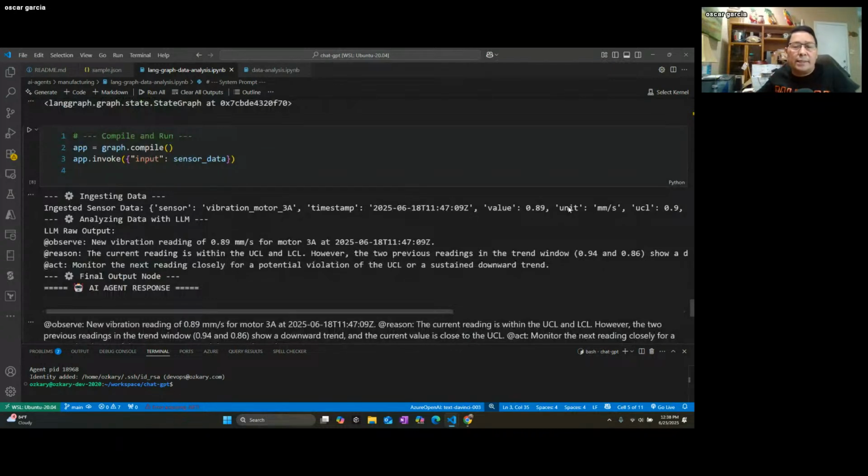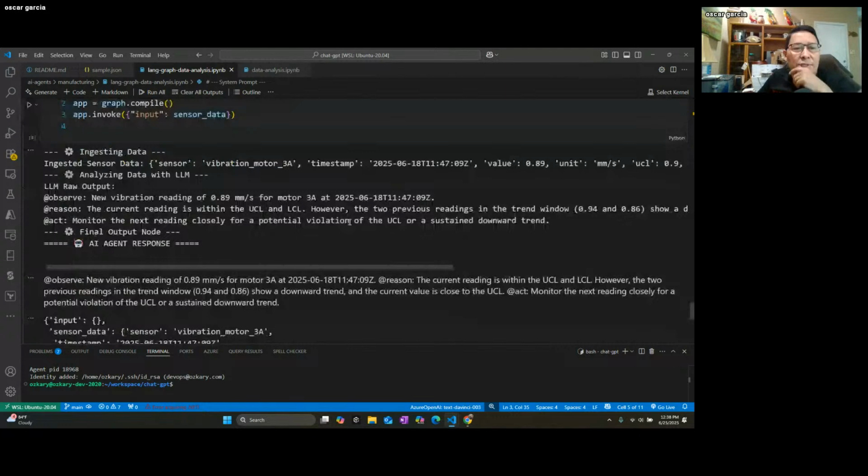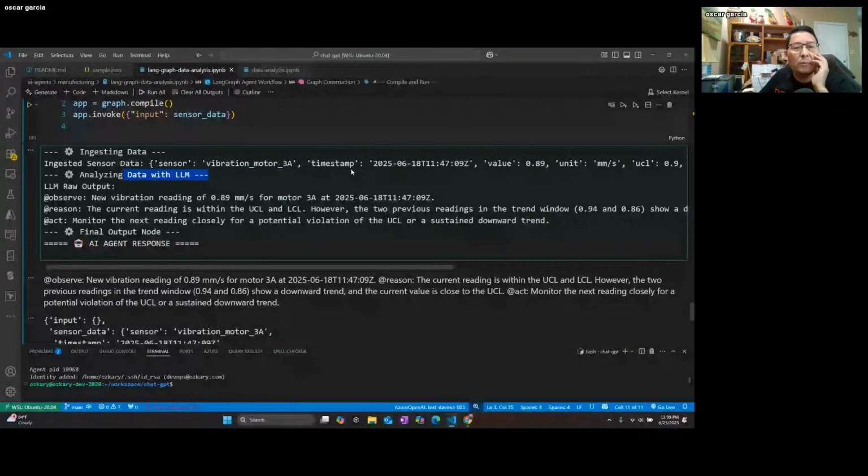Sensor data comes in, and this is just an example of how data is coming in. And it's saying, I'm ingesting the data, and this is the data point, analyzing it using the large language model, and it's saying, hey, I have a vibration reading of 89 for this motor, and the current reading is within UCL and LCL, right?